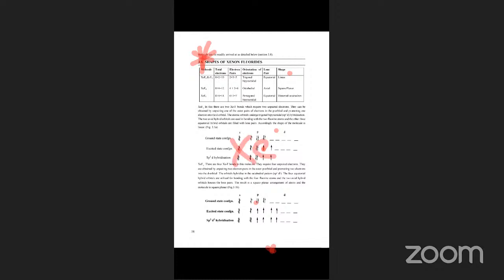Now with sp3d2, see the structure: xenon. How many fluorines are there? 4. Number 1, 2, 3, and 4. There are 2 lone pairs. The shape of the molecule is like this. The shape is square planar. Just note it down: XeF4, sp3d2 hybridization, and the shape of the molecule is square planar.